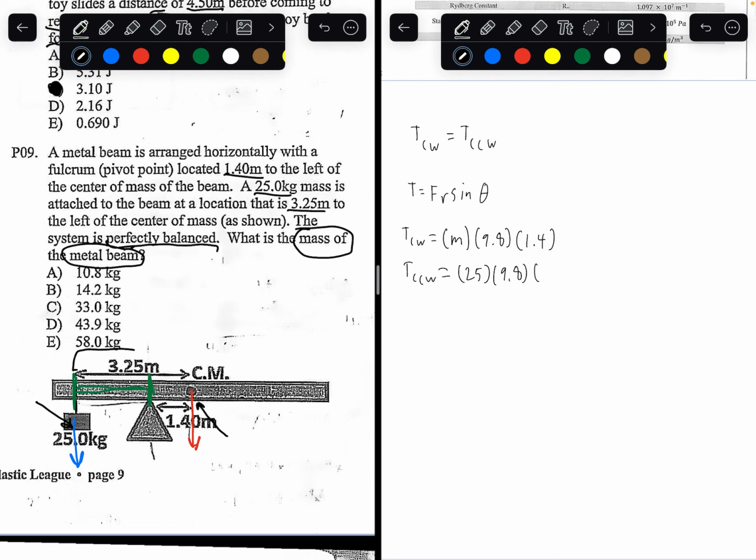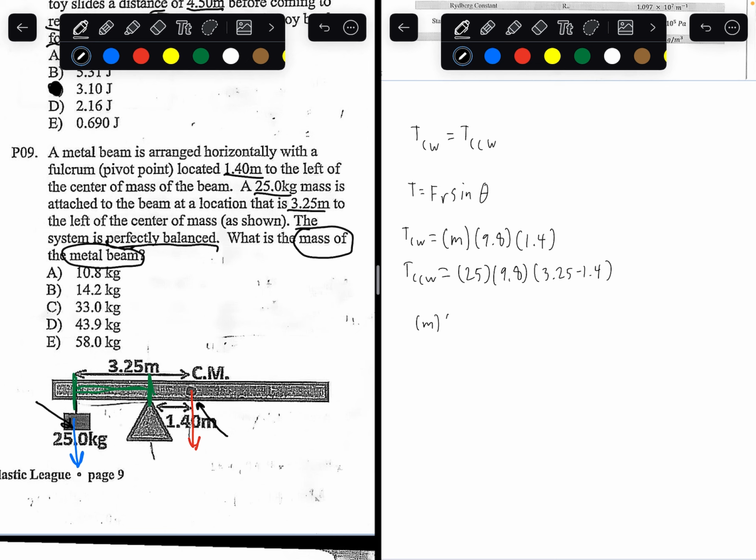We know this entire length is 3.25, and this length here is going to be 1.4. Subtracting the two numbers, 3.25 minus 1.4. That's the radius.